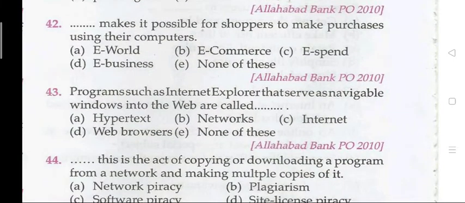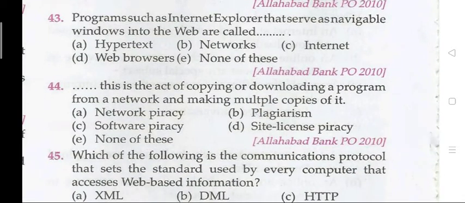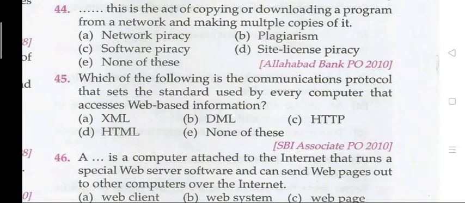Question 42 B, that is e-commerce. E-commerce makes it possible for shoppers to make a purchase using their computers. Question 43. Programs such as Internet Explorer that serve as navigable windows into the web are called? The right answer is 43 D, that is web browser. 44 C, that is software piracy. Software piracy is the act of copying or downloading a program from a network and making multiple copies of it.